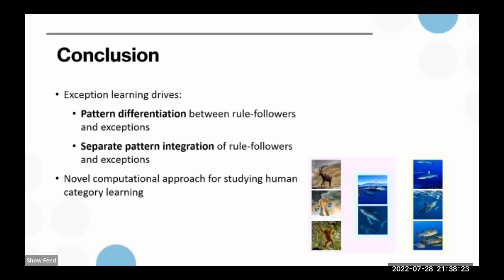Overall, by examining category learning at the representational level, we can understand the operations fundamental to this cognitive process and gain insights into how people acquire those sophisticated categories in the real world.